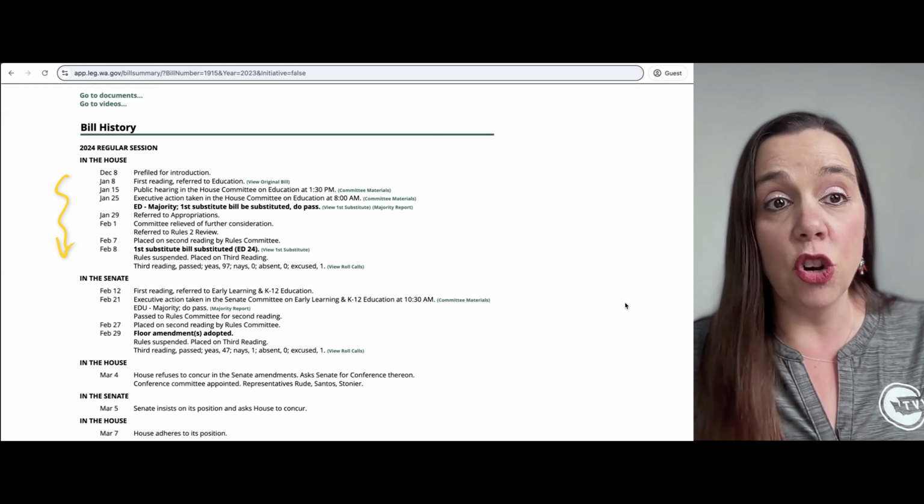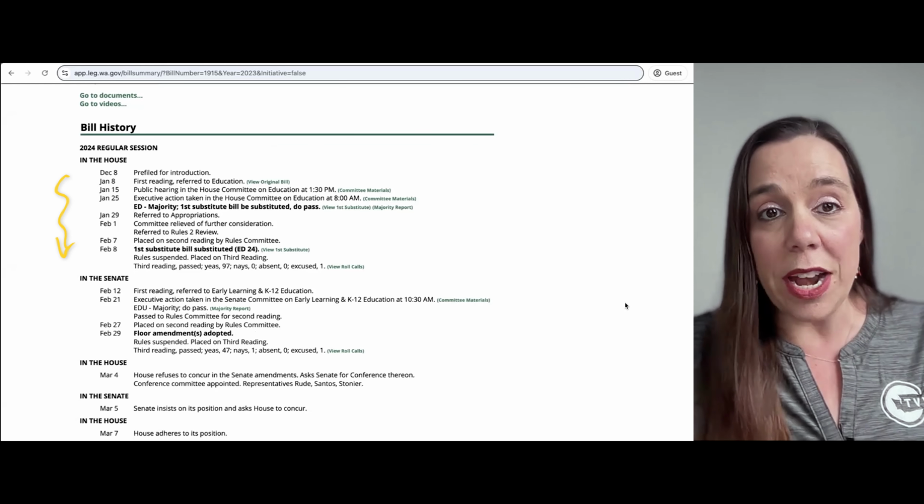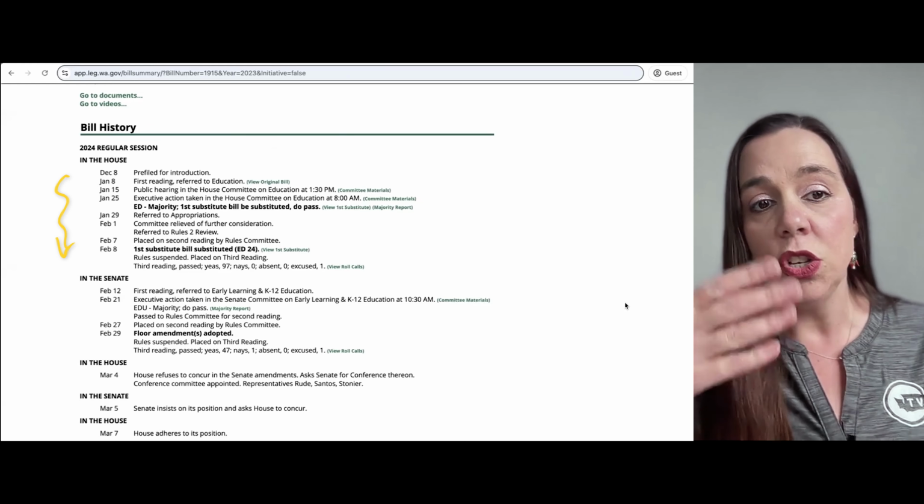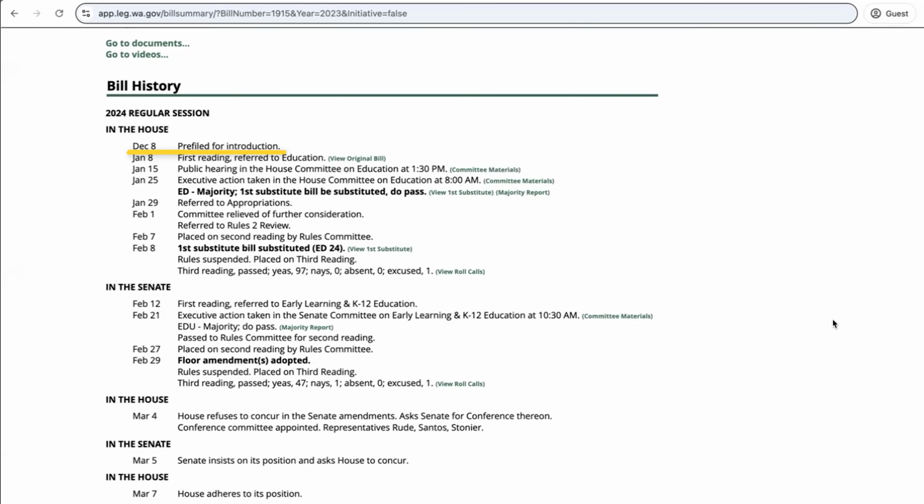This is going to be in chronological order of what has been happening to this bill. So you can see that on December 8th, it was pre-filed. On January 8th, it had its first reading, and it was referred to the Education Committee. From there, it had its public hearing. Executive action, that means they voted on it, was taken on January 25th.